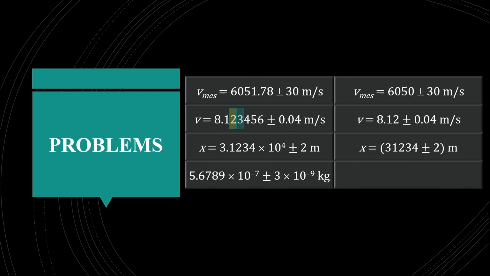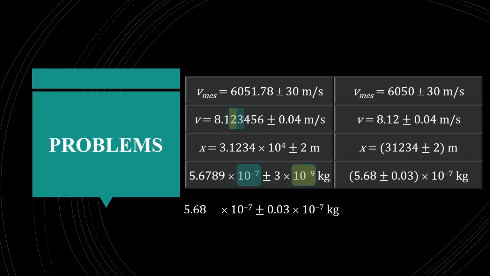The last one. Now the problem is we have 10 to the power minus 7 here, 10 to the power minus 9 here. So we will make it 10 to the power minus 7 here, and this will be 0.03. So if it is 0.03, we will round off this 7. This 7 will become 8. So the answer will be 5.68 plus minus 0.03. Thank you.